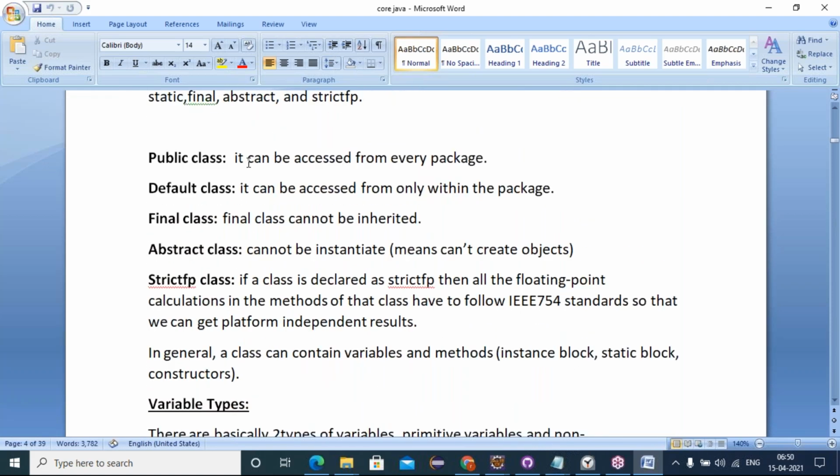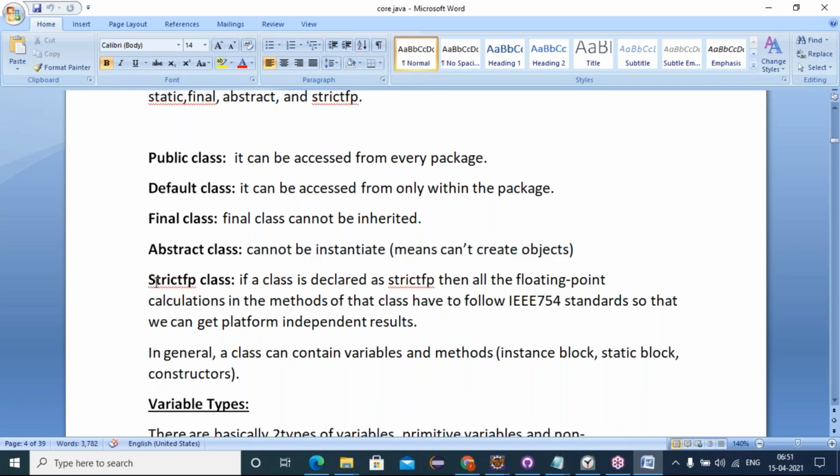Public class: what is the accessibility of a public class? It can be accessed from every package. A default class can be accessed only from classes within the package. A final class cannot be inherited, which restricts inheritance. You have seen that. And next, an abstract class: we cannot instantiate it, which means we cannot create objects for abstract classes. Everything I've clearly given as information.